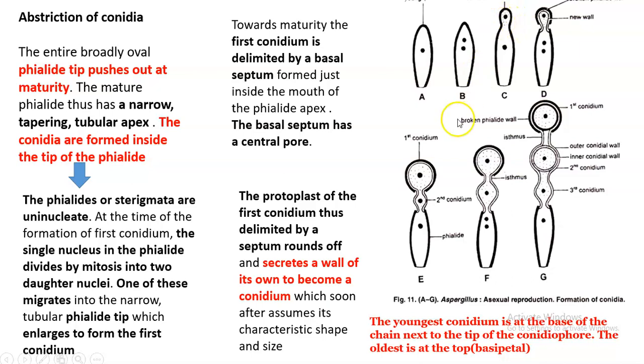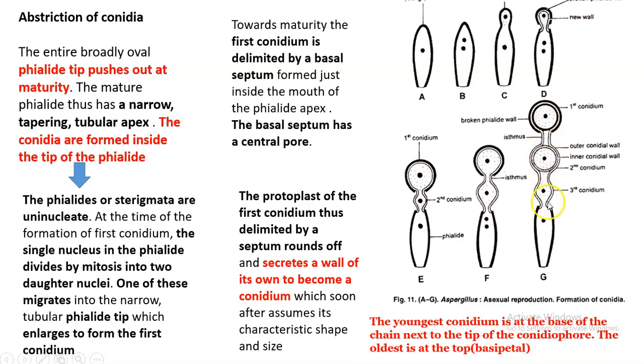Initially this phialide has only one nucleus. It divides mitotically into two. One nucleus goes inside the bulging apex, and you can see that slowly it bulges out by accumulating more protoplasm. The protoplasm takes a round form, and a septum forms. So the first conidium is formed.